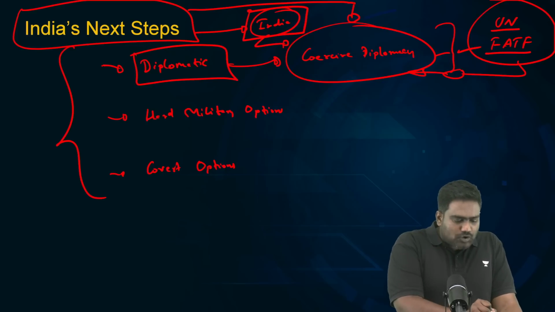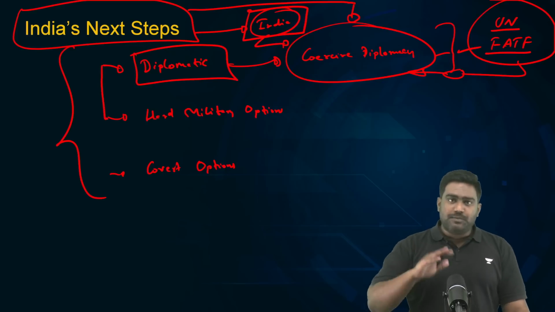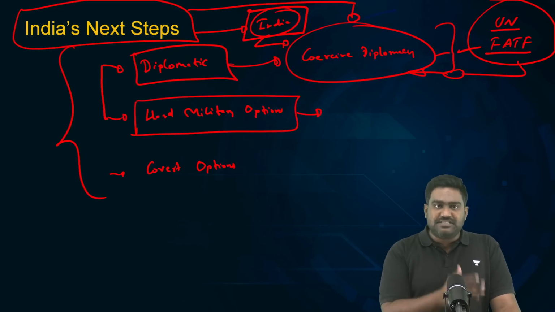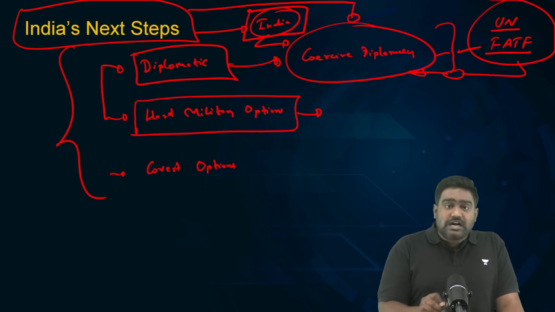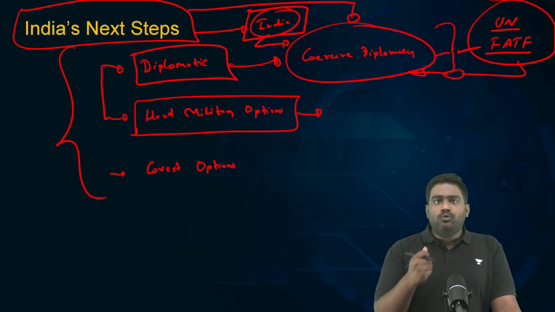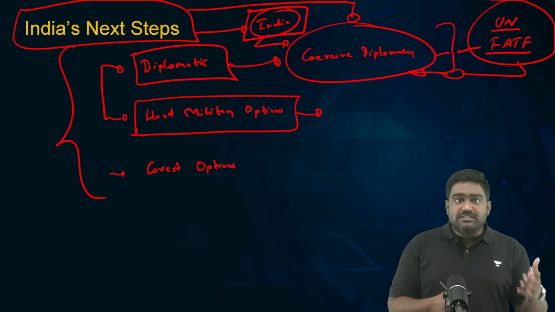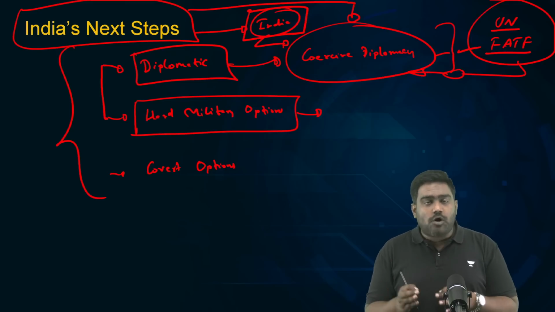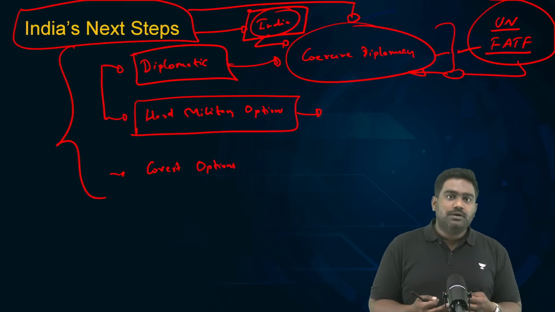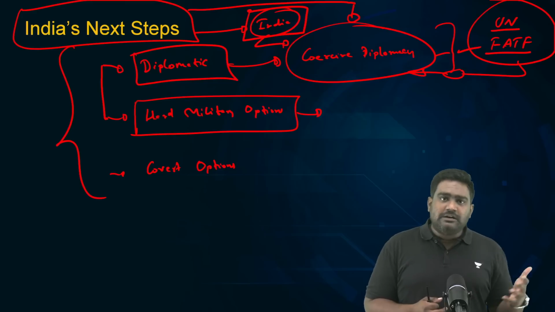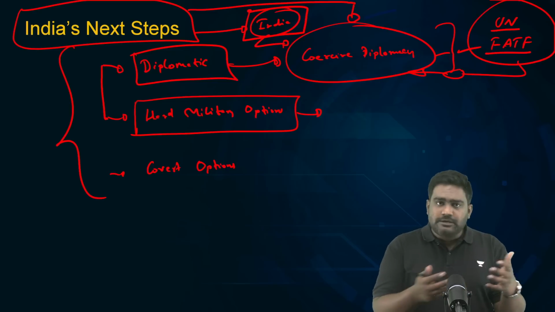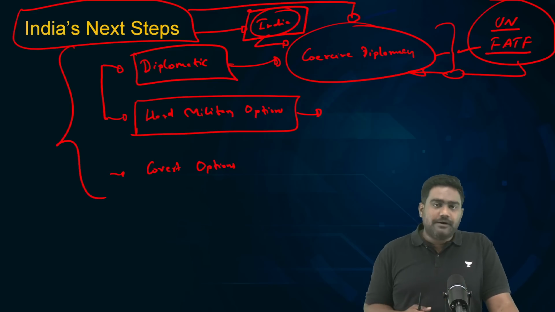So, with a mix of course of diplomacy to isolate Pakistan and pressurize Pakistan, we have to engage with hard military options, as we have seen today. So, this can't be a one-off operation. After Uri attack, we retaliated. Surgical strikes were done. After Pulwama, we retaliated with Balakot airstrikes. But these were one-off operations. The deterrent was not enough. In the past, after terror attacks, sometimes we have tried military mobilization. Like after Parliament attacks, India tried Operation Parakram, which was a failure.